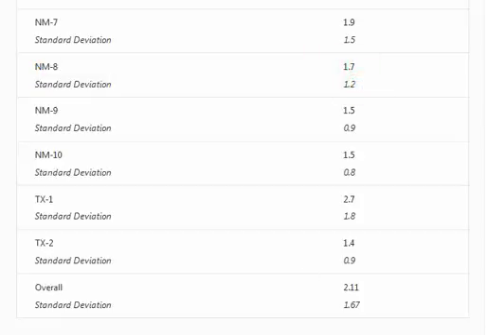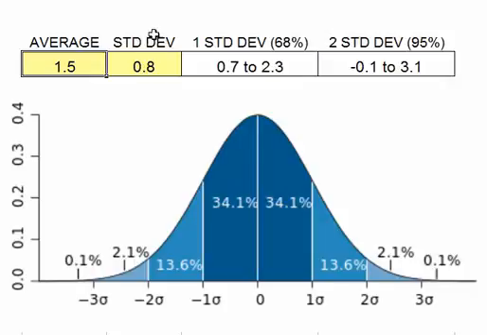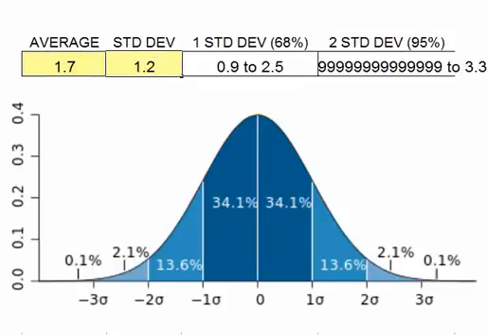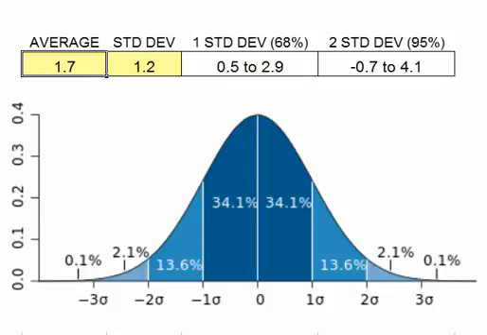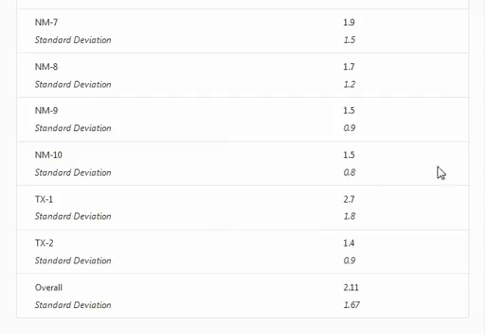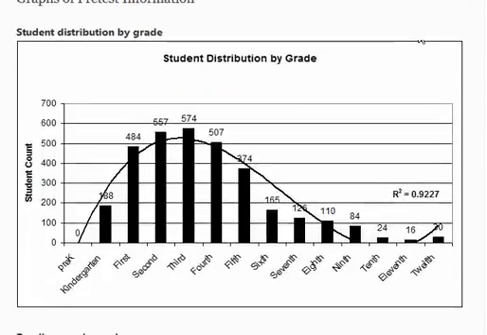But remember, we have to assume that we have a regular bell curve for these, and the smaller the numbers that we have, the less likely that is to be the case. So let's try another one with a negative gap. If we have an average of 1.7, a standard deviation of 1.2, then 68% of the kids are between 0.5 and 0.29 grade levels behind. And when we look at 95% of the kids, they are in the range of 0.7 above their grade level to 4.1 behind their grade level.